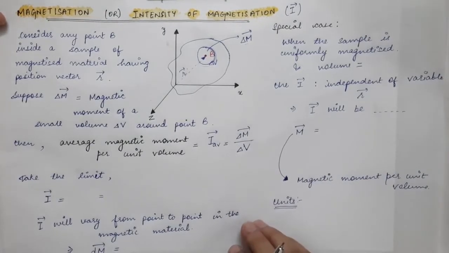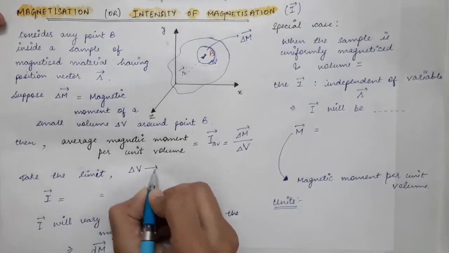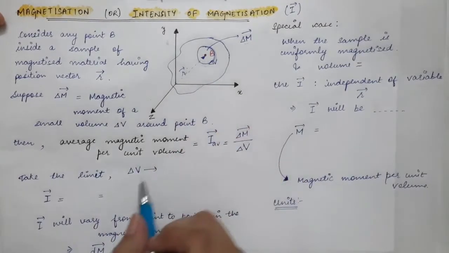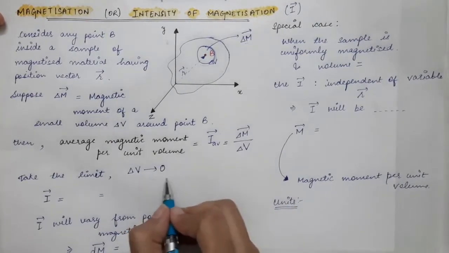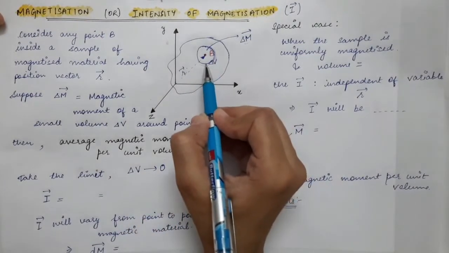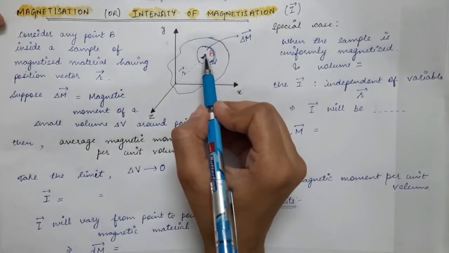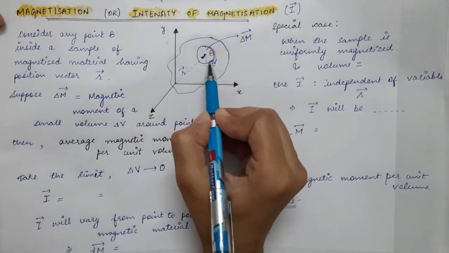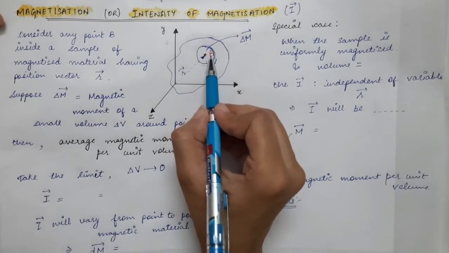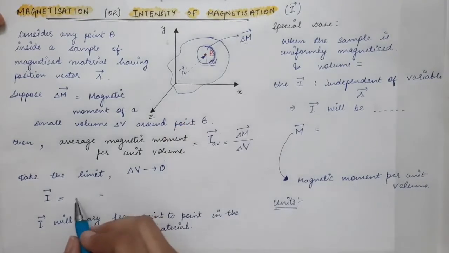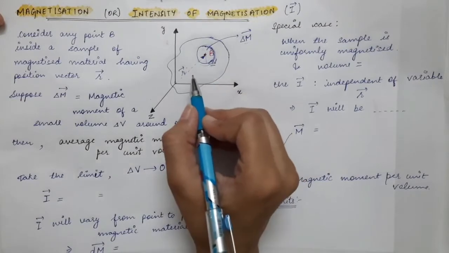In this case we are going to take the limit where the volume we have taken around this point P goes to 0. If delta V tends to 0, this whole volume will reach this point P, so you will just get a point.